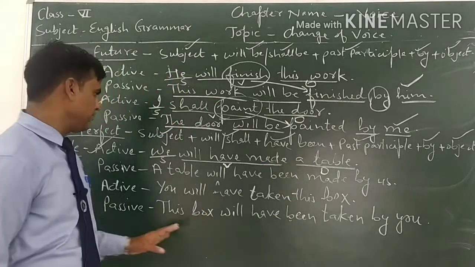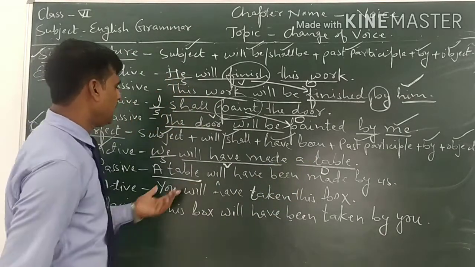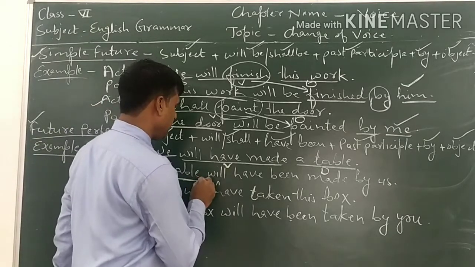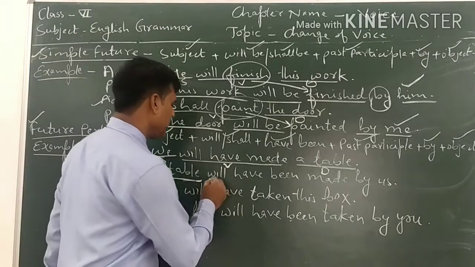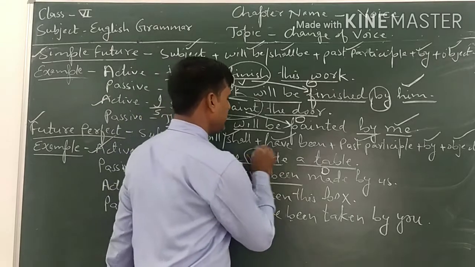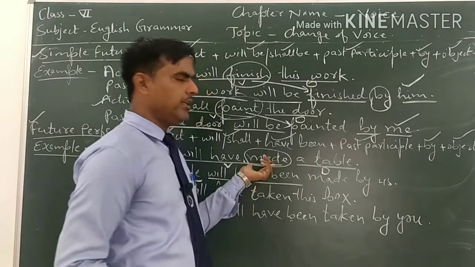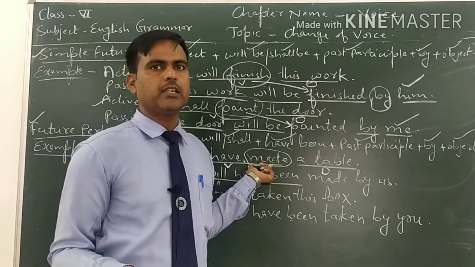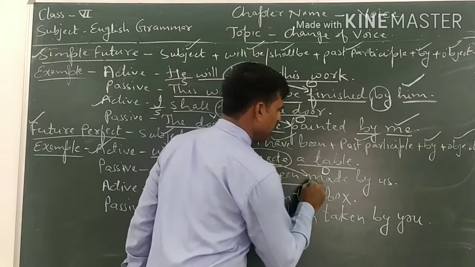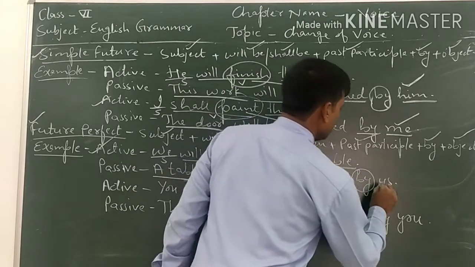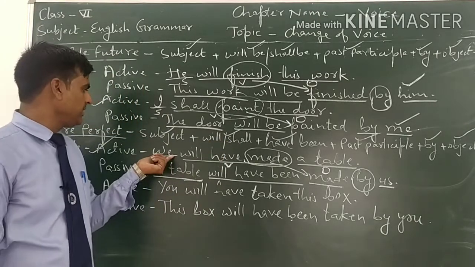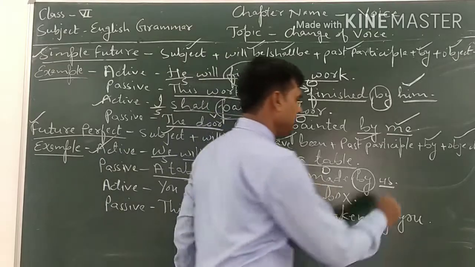So this object will be the subject in passive voice, a table. According to the subject we will use will have been or shall have been. So the subject is a table, it is not a first person personal pronoun, that's why we will write will have been. And the main verb will change into third form, and in future perfect tense, in any perfect tense, the verb is already in past participle or third form. So we have to only copy it here, and then by, and then the subject of active voice will be the object of passive voice. So the subject is we and the objective form of we is us.